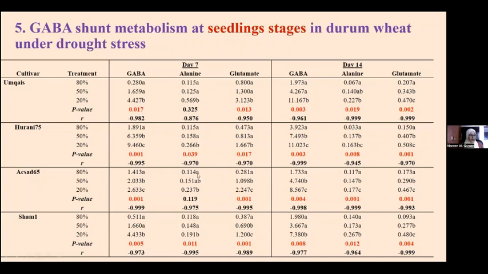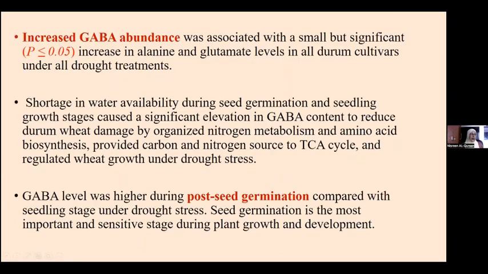Now, from measuring this parameter, we can see that the increase in GABA abundance was associated with a small, but also significant, increase in alanine and glutamate level in all durum wheat cultivars under all drought treatments. And the shortage in water availability during seed germination and seedling stage growth was also significant.